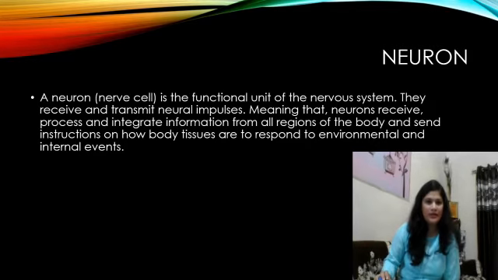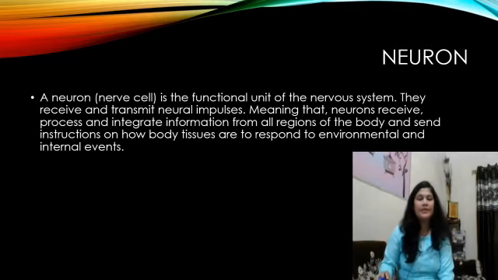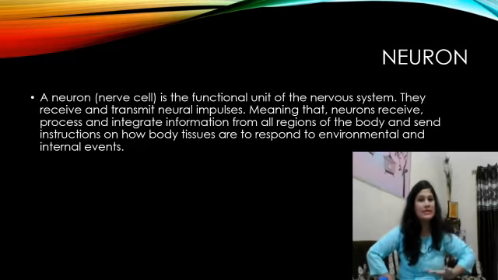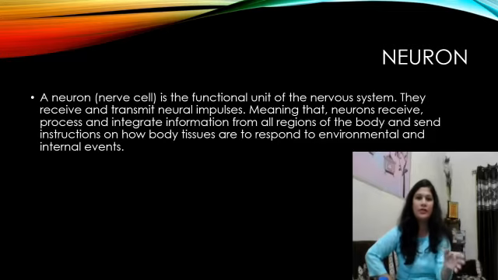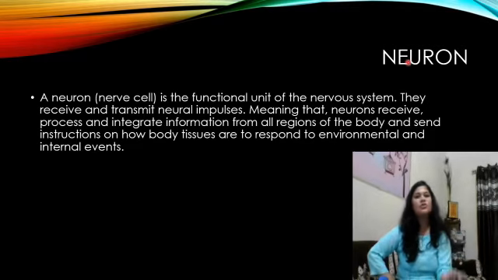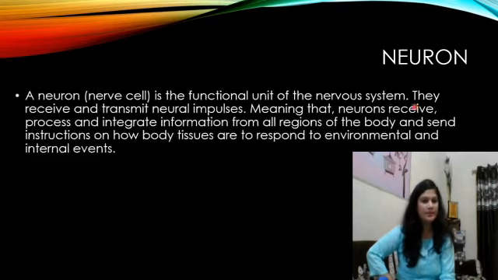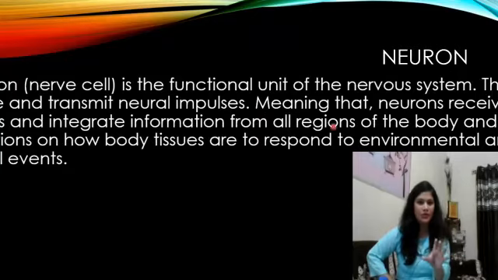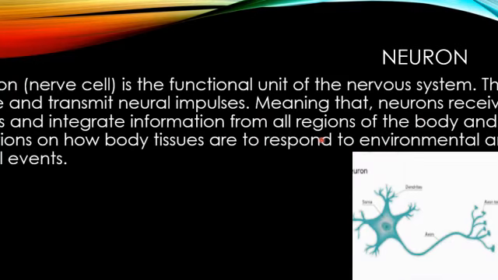Then we come to the neuron, which we have been taking the name of in the previous videos again and again. That is the basic functional unit of the nervous system, and it receives and transmits neural impulses, meaning that neurons receive, process, and integrate information from all regions of the body and send instructions on how body tissues are to respond to environmental and internal events. So neurons are comprised of a cell body and neural processes, that is axons and dendrites. You can see the diagram.